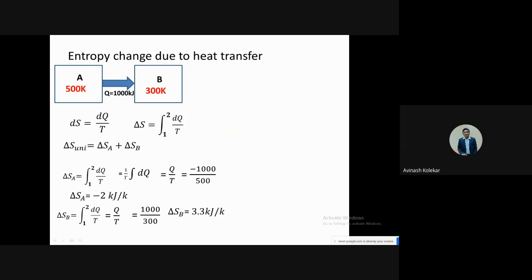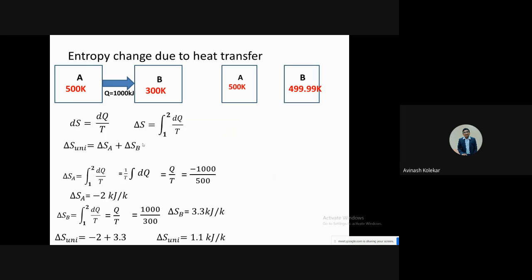So the change in universe entropy will always be positive, and it will be 1.1. Why is it so? Because the process is occurring from A to B. So the entropy is increasing, and if the universe entropy is increasing, then this process is possible.